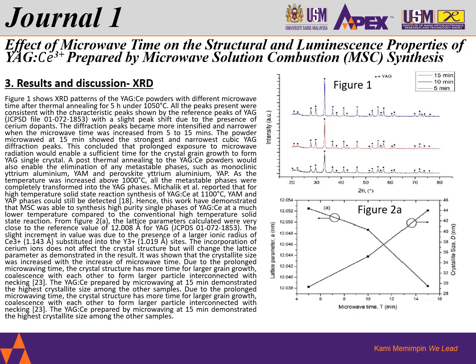Okay, now discussing in this page is very much on the results and discussions from journal 1, talking about the microwave time towards producing YAG cerium phosphor. In this page we will discuss one of the topics, which is the XRD results. It comprises Figure 1, which shows the diffraction peaks between 5 and 15 minutes, and Figure 2a shows the outcomes from the XRD, giving us the updates on the lattice parameters and also the crystallite size. Here I'm highlighting these two topics, which we will discuss further.